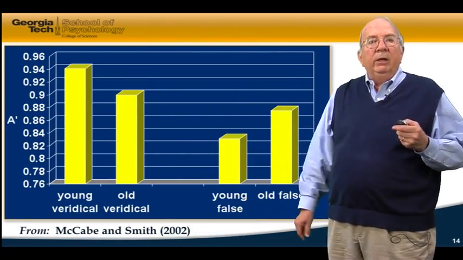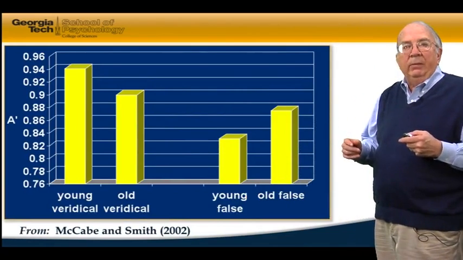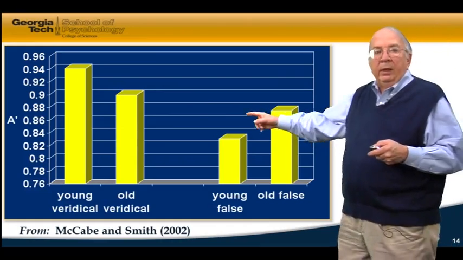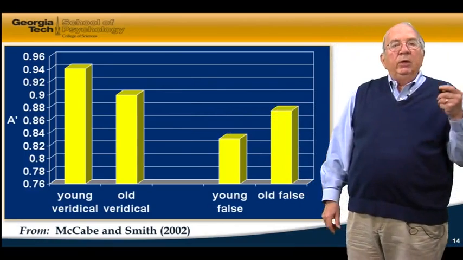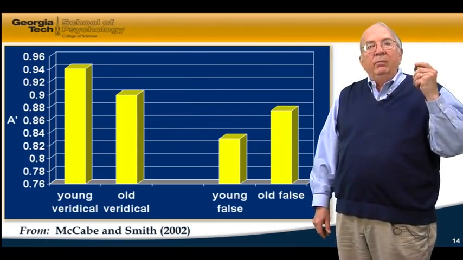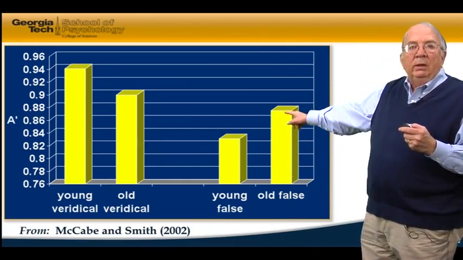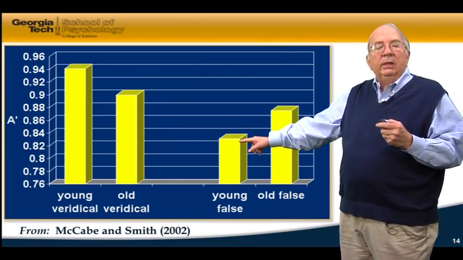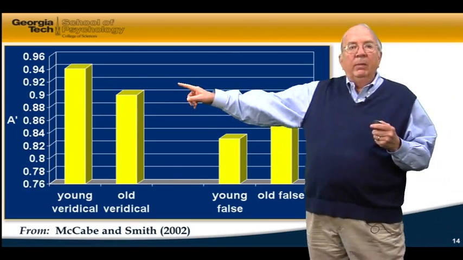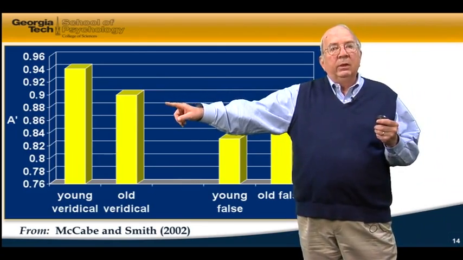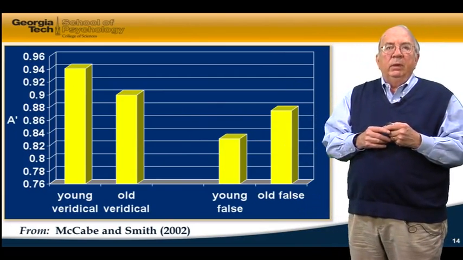We did a study comparing young and old adults with this, and what we found, the typical finding with episodic memory, the list of words that were presented earlier, is that the young recalled more of the words that were presented than the old did. But if you look at false recall, that remembering of the item which was not presented, old people had more false recall than did young people. So a greater amount of false recall in older adults and a smaller amount of true recall, veridical recall, in older adults. So older adults are especially susceptible to false memories.